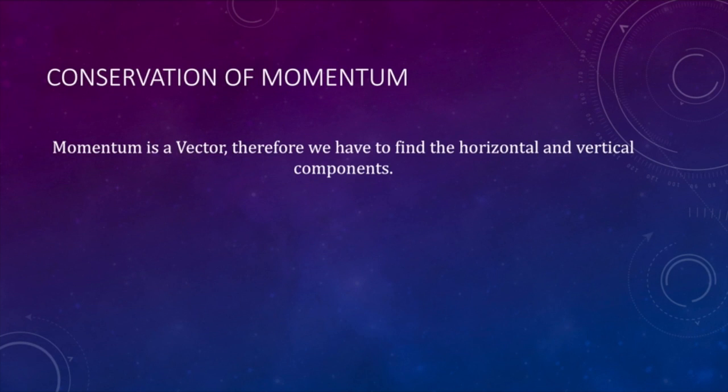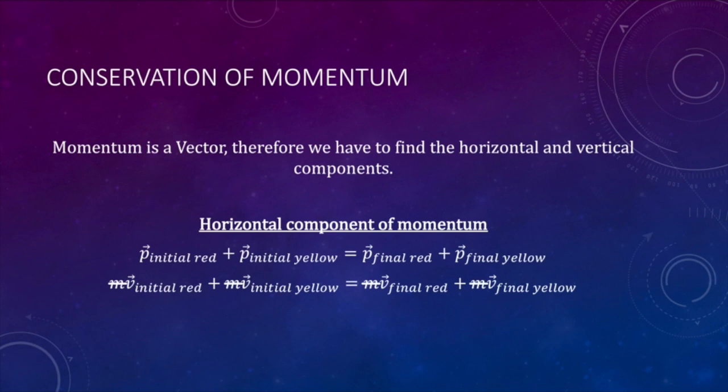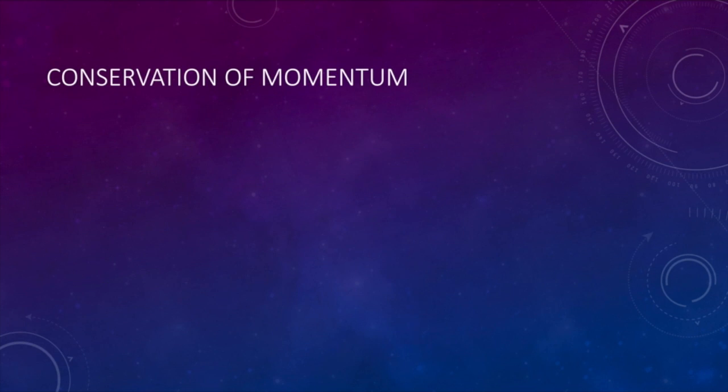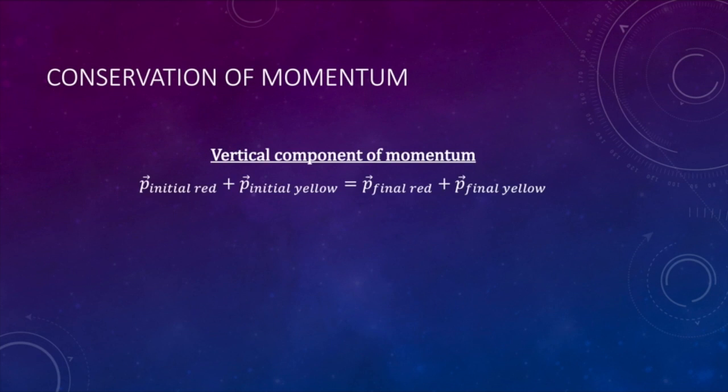Since momentum is a vector, Rebecca had to find the momentum of both the horizontal and vertical components. Since all the masses cancel out, Rebecca was dealing with the conservation of the velocities before and after the collision. In the horizontal direction, she found that the initial and final velocities were almost but not quite equivalent. She did the same in the vertical component, finding a similar result.